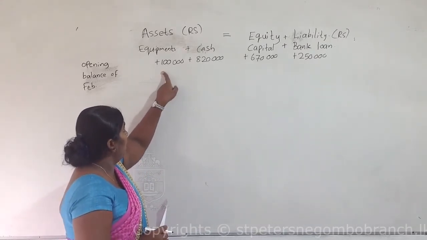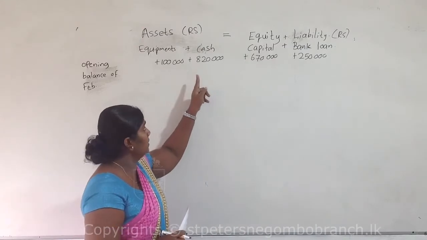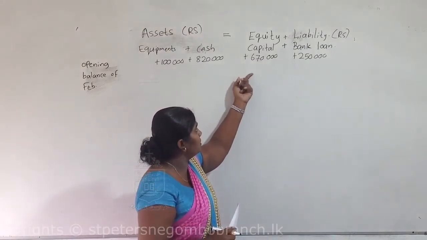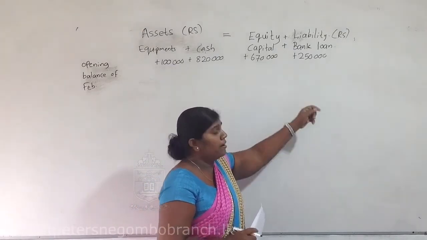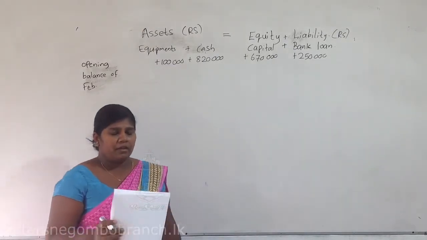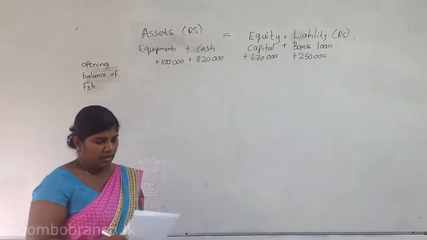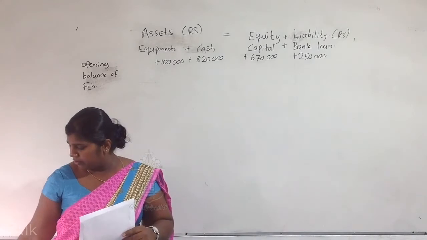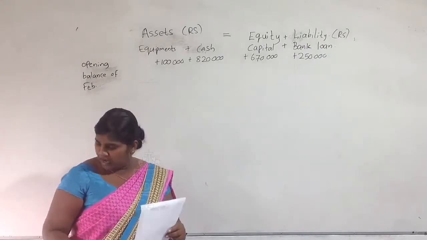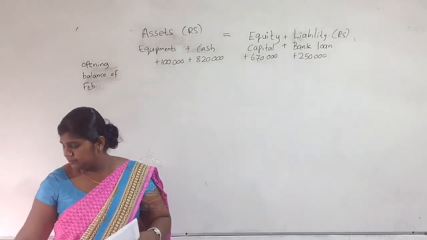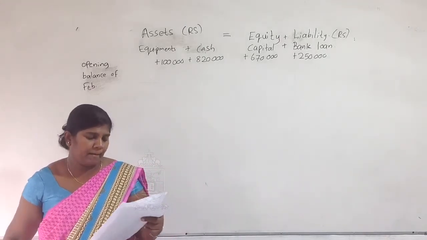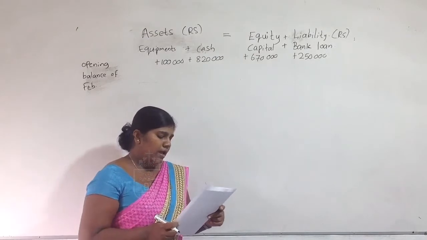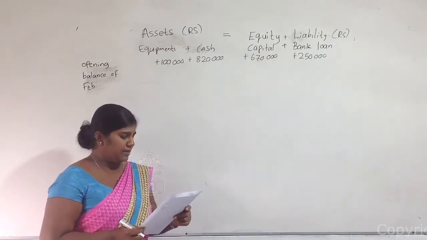Already we have 100,000 value of equipment, 820,000 value of cash, 670,000 of capital, 250,000 rupee value of bank loan. So now you can record the transactions of the month of February. The first transaction: owner invested 100,000 rupees as additional capital.